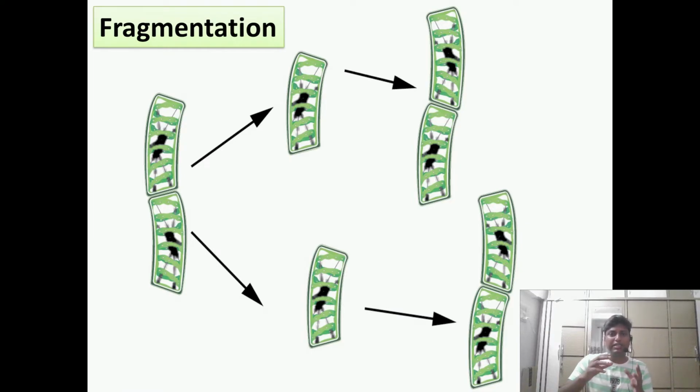Actually, when this thread-like body splits into two parts, or you can say many parts, each of these parts can actually form a new Spirogyra. That means from the cut portion, the new Spirogyra can be formed. Such type of reproduction is called fragmentation, and fragmentation is nothing but a type of vegetative reproduction.